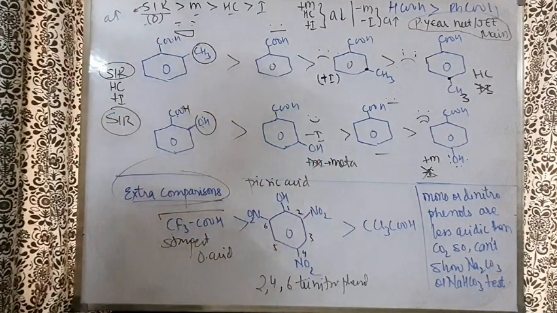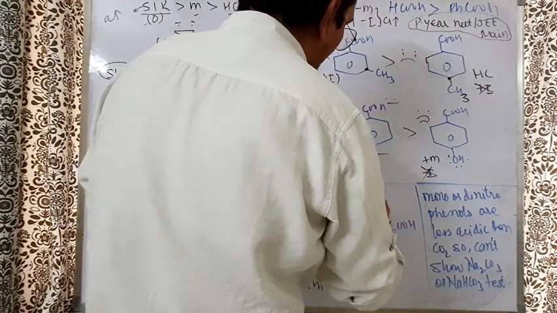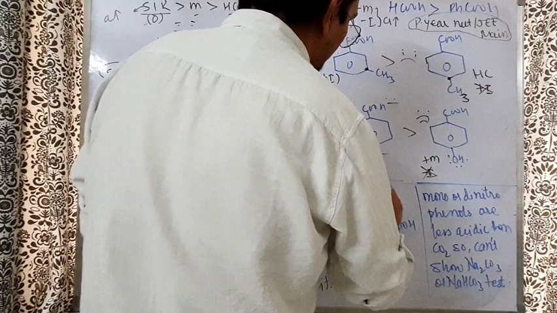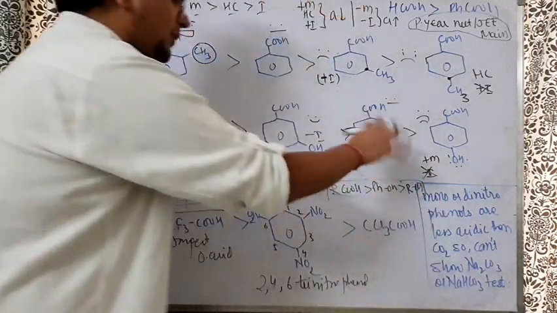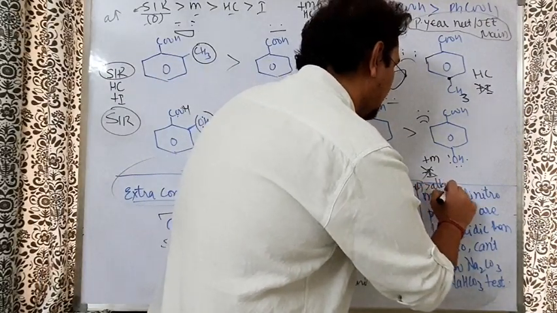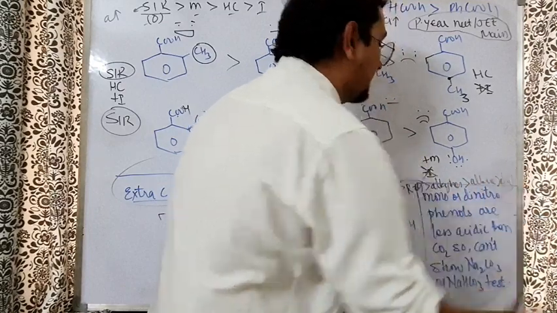after that CCl3COOH comes. Apart from that, if someone asks you in general, carboxylic acid is more acidic than phenol, which is more acidic than alcohol. This general order will work. And after alcohol, you get alkynes, then alkenes, then alkanes. I told you at the last I will compare all of them.